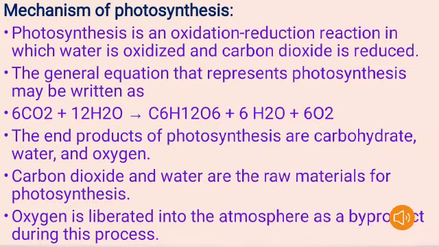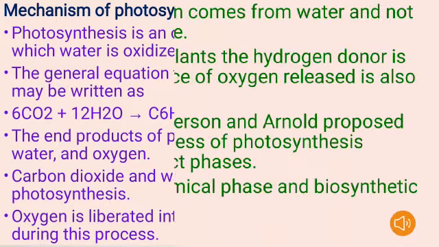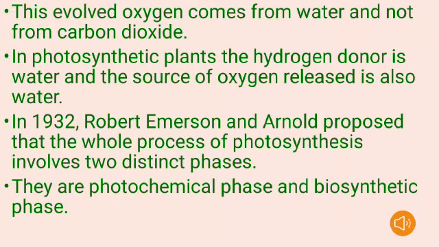So the end products of photosynthesis are carbohydrates, in the form of glucose and starch, and the other byproducts are water and oxygen. Carbon dioxide and water are the raw materials for photosynthesis. Oxygen is liberated into the atmosphere as a byproduct during this process. This evolved oxygen comes from water and not from carbon dioxide. In photosynthetic plants, the hydrogen donor is water and the source of oxygen released is also water.